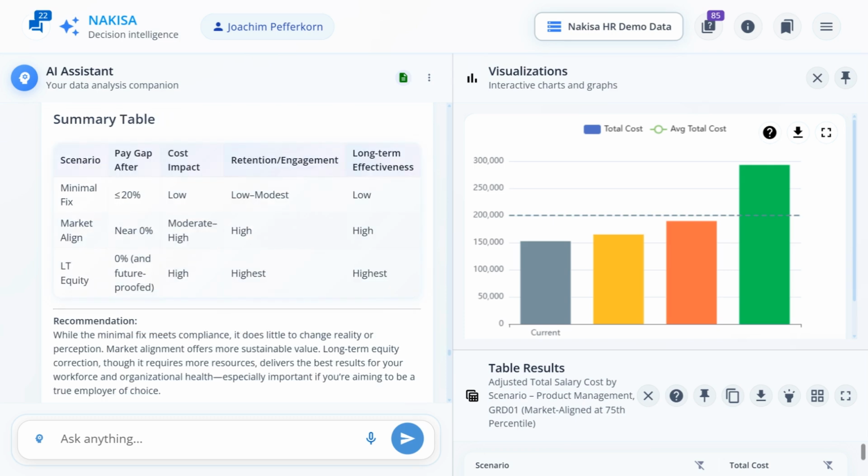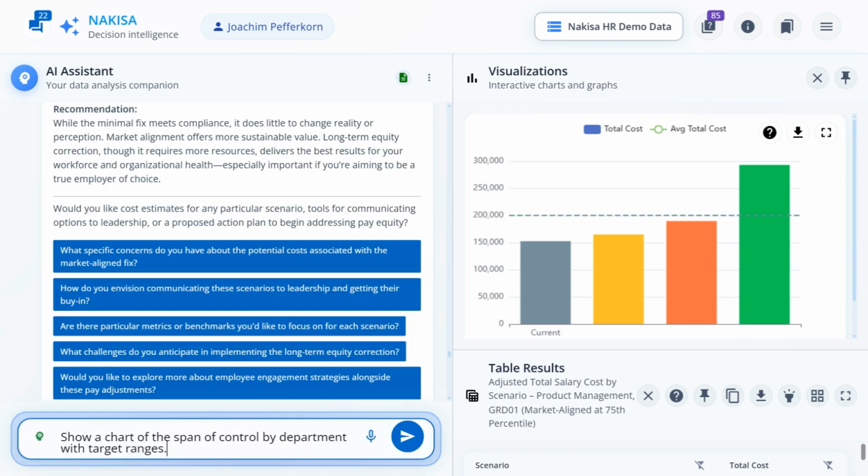Through a few simple questions, we've gained deep insights into the reasons that could cause the gender pay gap in this department, the risk it poses, and different action plans to tackle it. For executive presentations, we can export the table and the graph to quickly show the insights gained through these NDI prompts. Finally, the last design principle we'd like to validate for this demo concerns structural health.